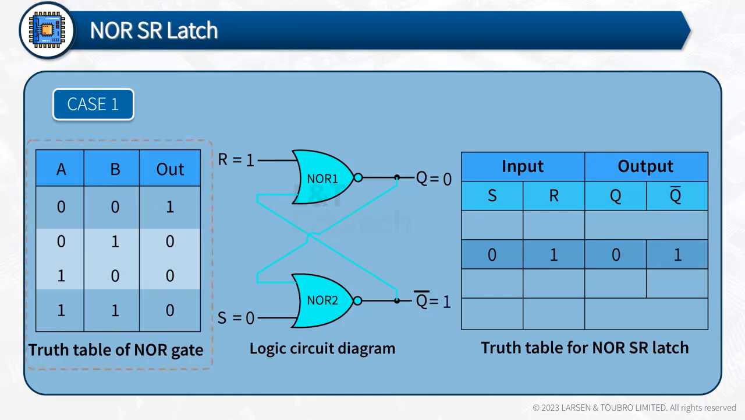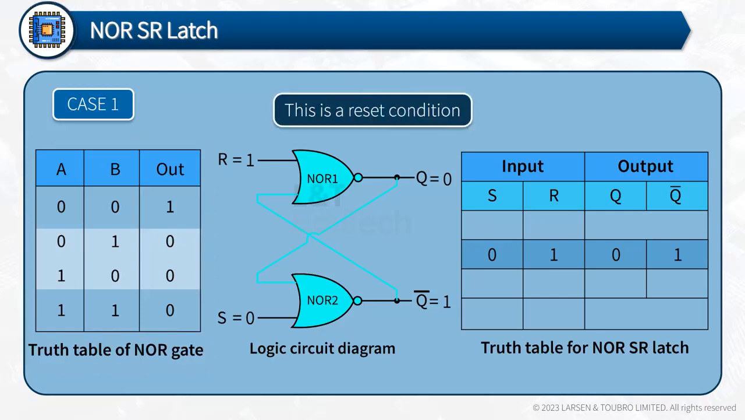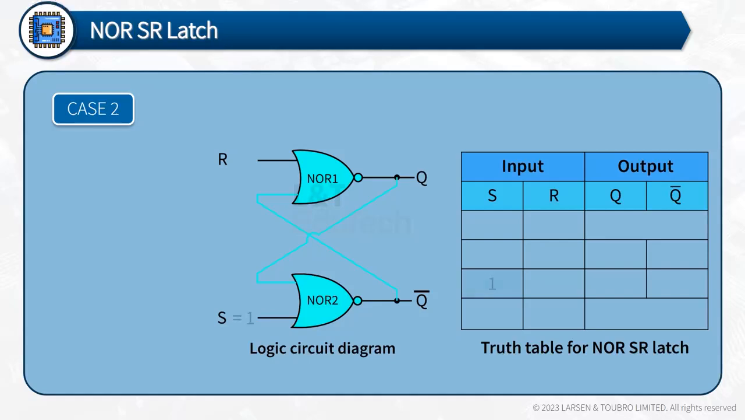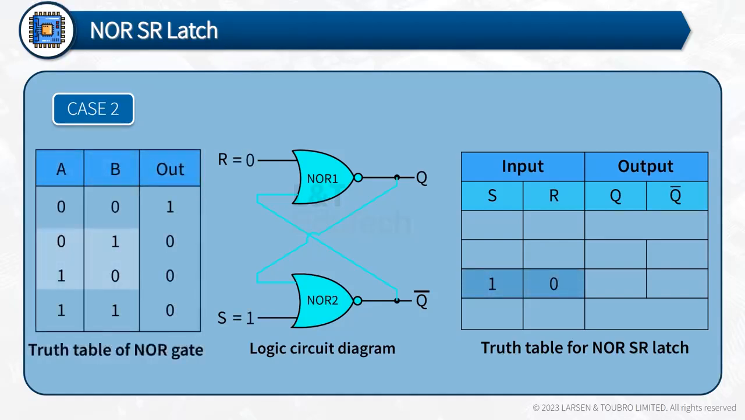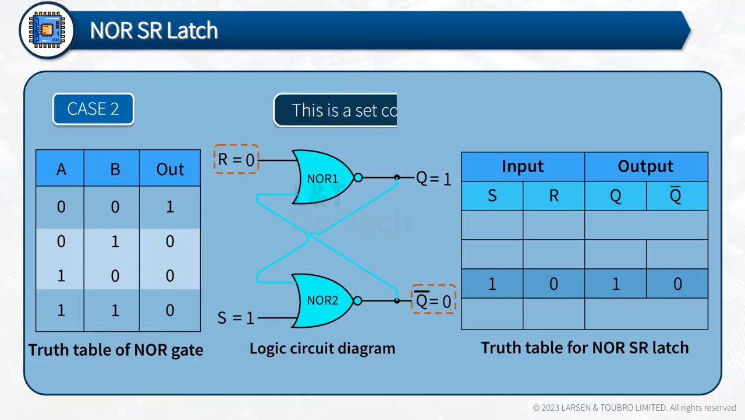Verify the output with the truth table of the NOR gate, because now the two inputs of NOR 2 are S equals 0 and Q equals 0. This is a reset condition. In case 2, S equals 1, R equals 0. One of the input of NOR 1 is 0 and NOR 2 gate is 1, so Q bar equals 0. And this results in Q equals 1 through the cross-couple connection, as the two inputs of NOR 1 is R equals 0 and Q bar equals 0. This is a set condition.